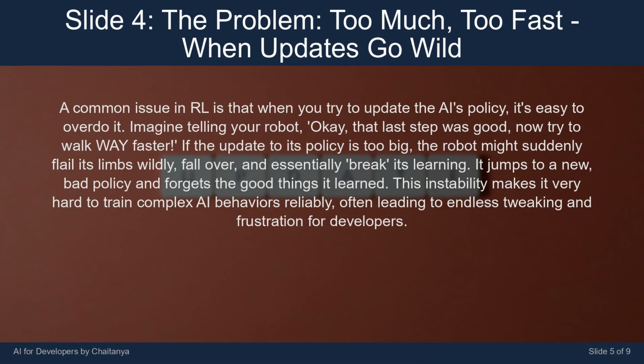A common issue in RL is that when you try to update the AI's policy, it's easy to overdo it. Imagine telling your robot, "Okay, that last step was good. Now try to walk way faster." If the update to its policy is too big, the robot might suddenly flail its limbs wildly, fall over, and essentially break its learning. It jumps to a new, bad policy and forgets the good things it learned. This instability makes it very hard to train complex AI behaviors reliably, often leading to endless tweaking and frustration for developers.